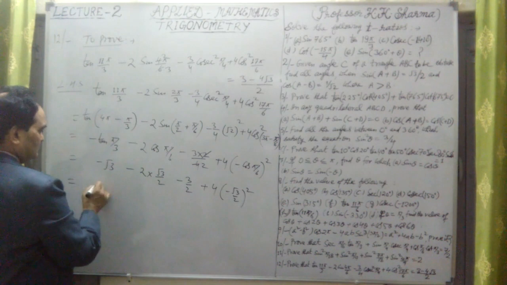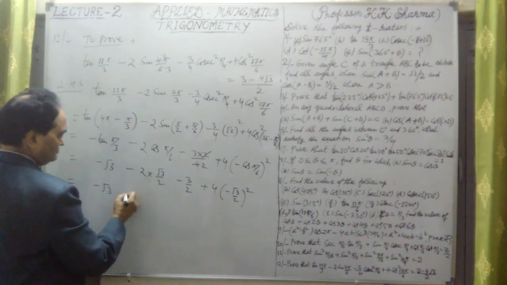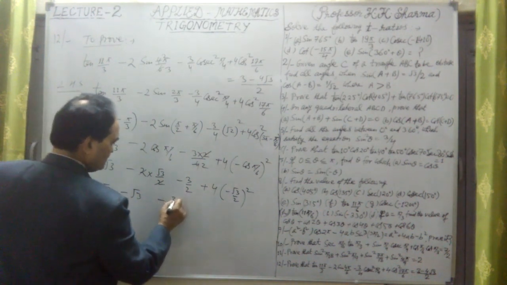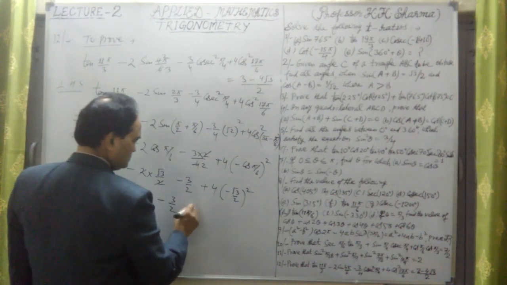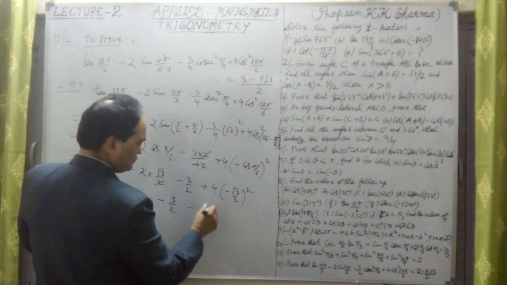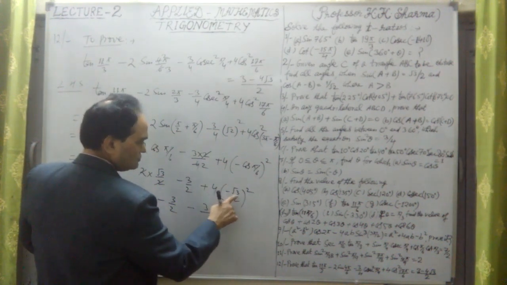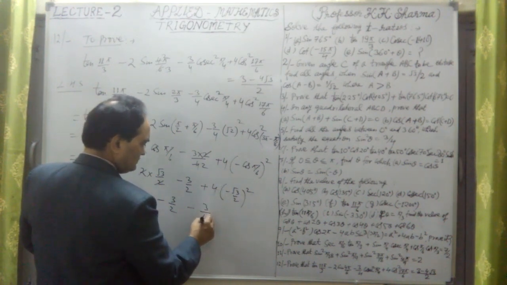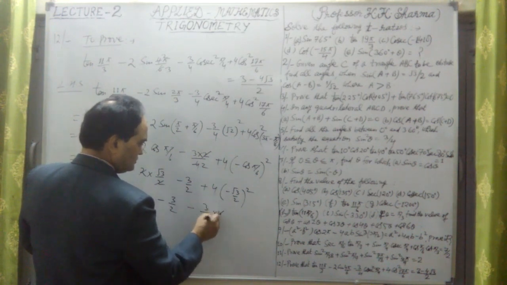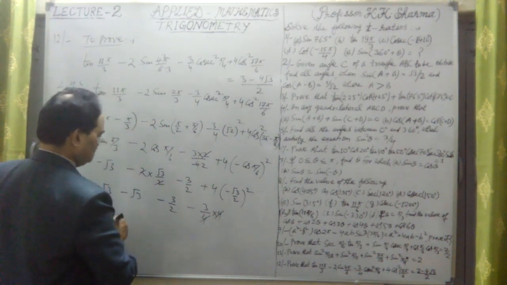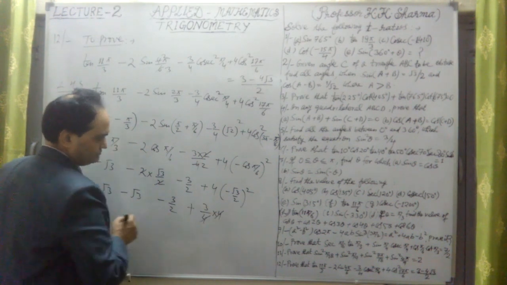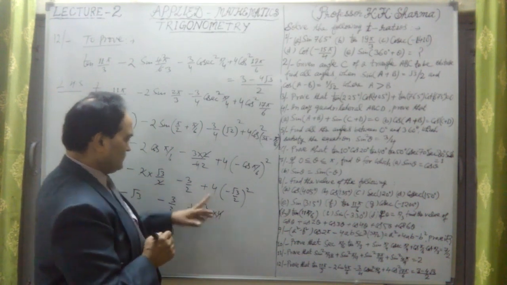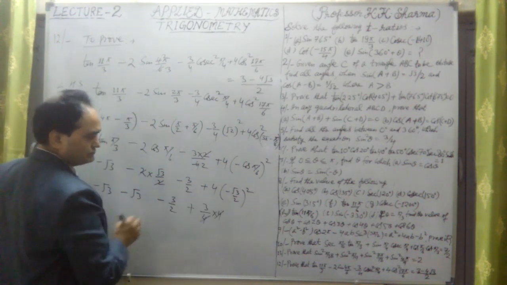Let me further solve it. This is minus root 3. If you cancel out, this is minus root 3. Minus 3 by 2. This is minus 3 by 4. Root 3 whole square is 3. 3 by 4, the 4 cancels out. 3 by 4 into 4, this 4 is there, cancel out. It is plus sign, sorry. It is plus sign here, for the whole square is positive. It is plus 4 into 3 by 4.